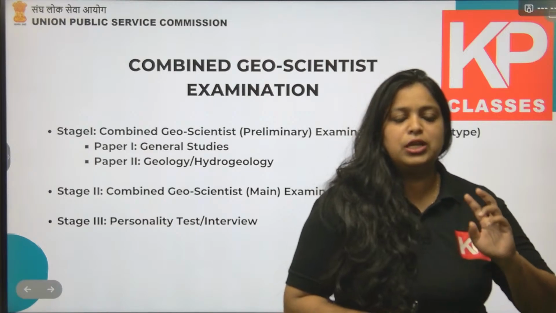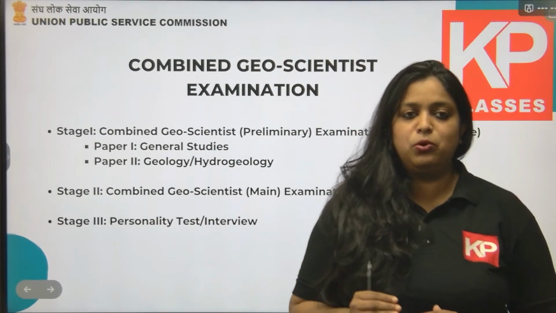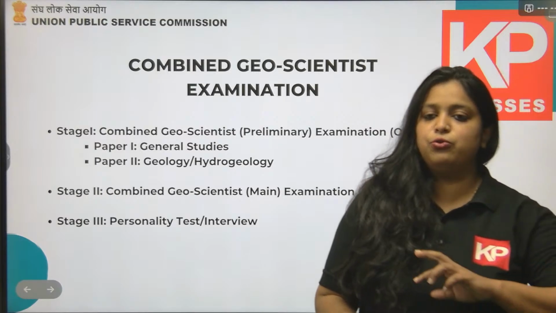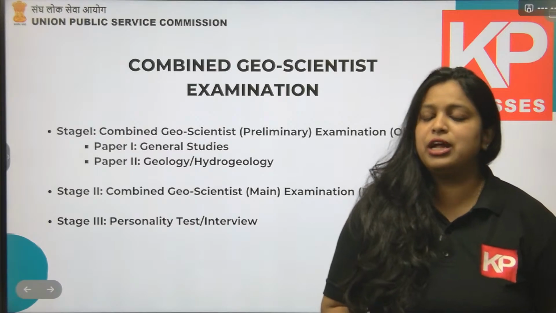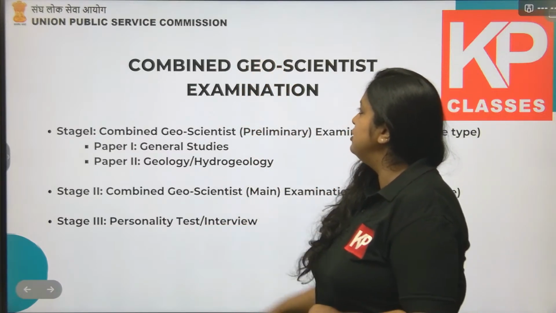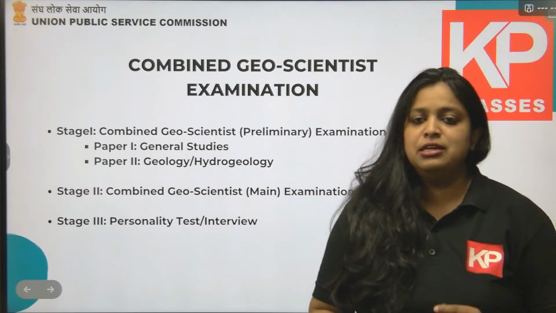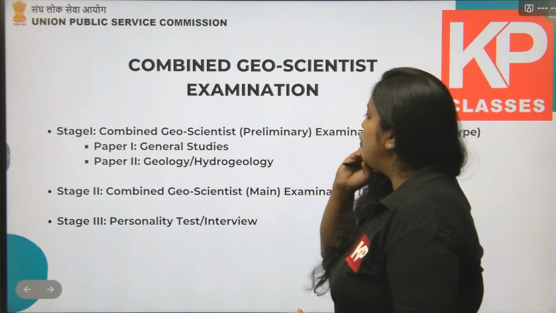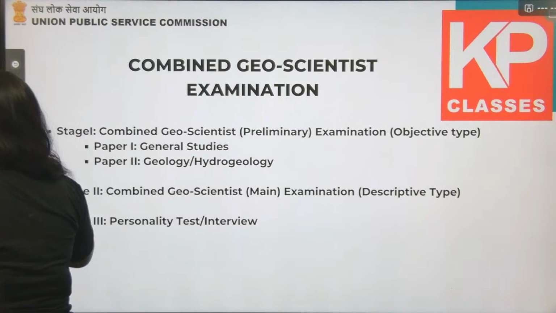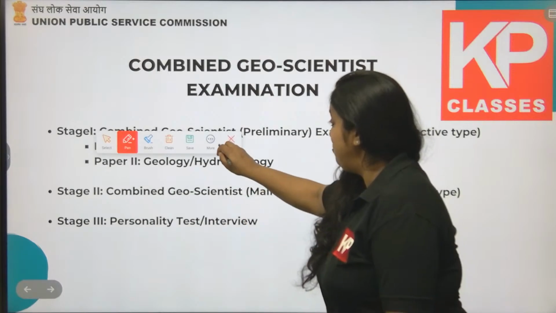So either you will get a post as geologist scientist grade A, or in grade A itself, hydrogeologist scientist B post in CGWB. So for getting a job in the Geological Survey of India or in CGWB, you have to write this particular combined geoscientist examination, which has 3 different stages: stage 1, stage 2 and stage 3. Stage 1 is a preliminary examination, not very simple, it's actually a very tough exam.